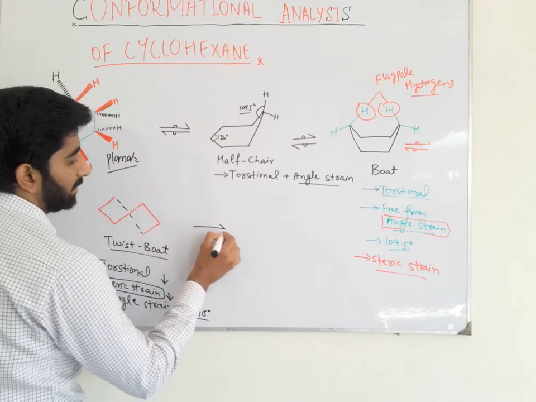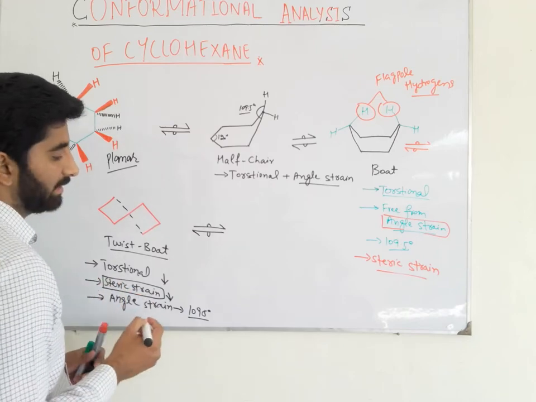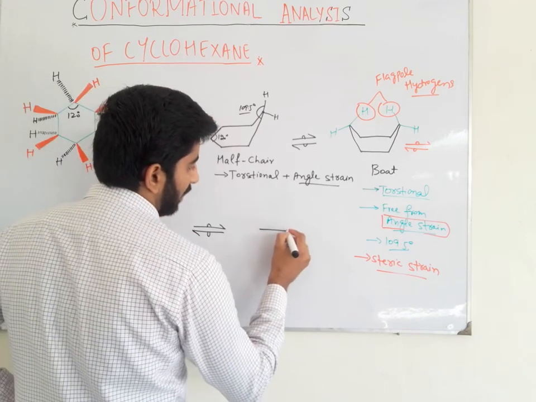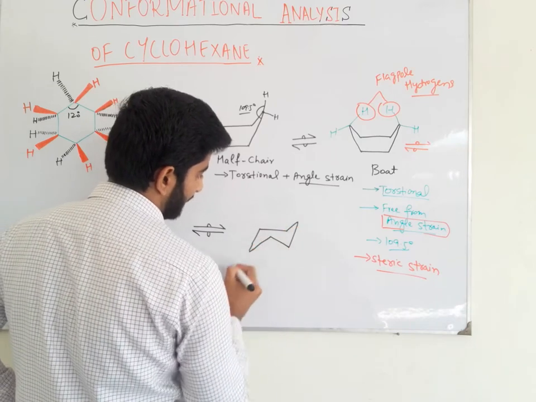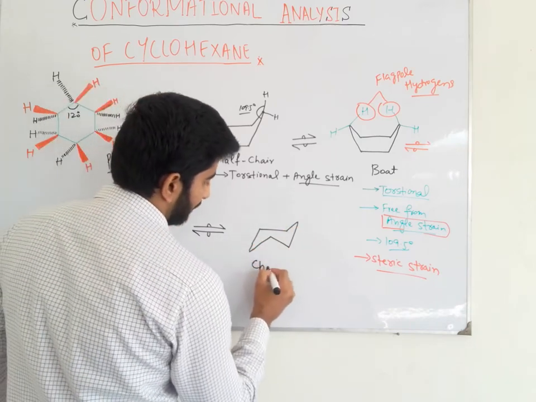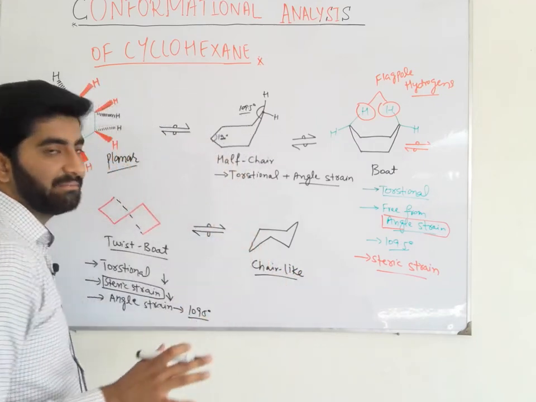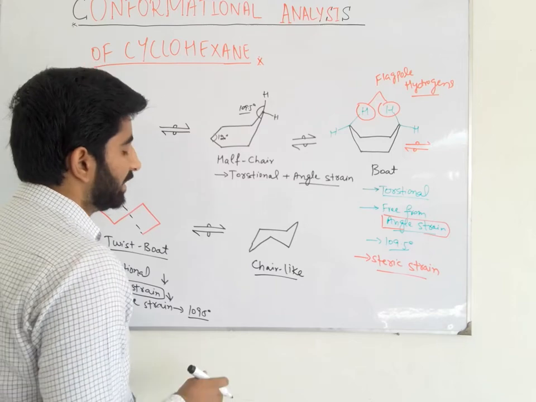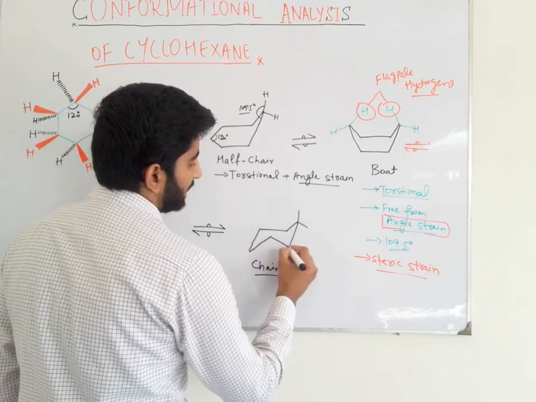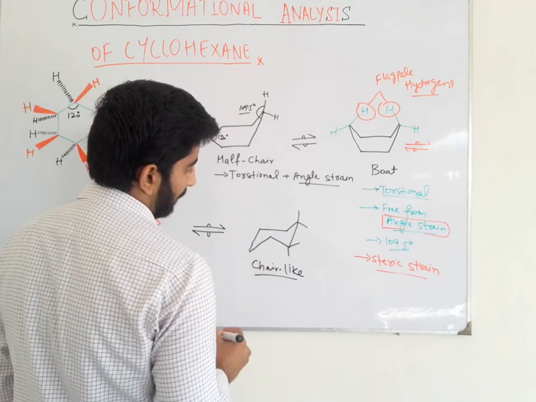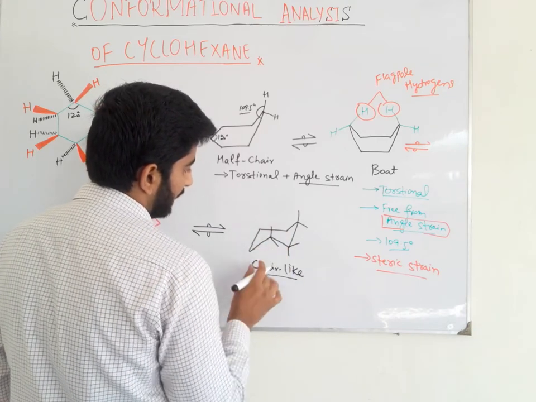Then I twist or flip this molecule of twist boat conformation and get another conformation that is called the chair conformation. This is the chair conformation of cyclohexane, and we can say that it is the most stable conformation, because all the bonds are in the staggered state.